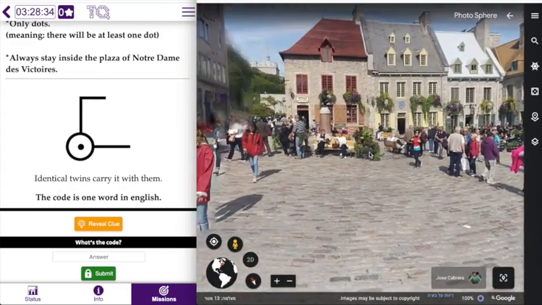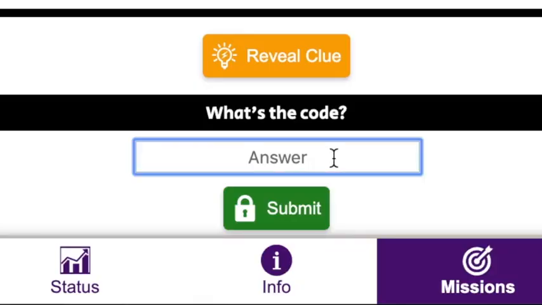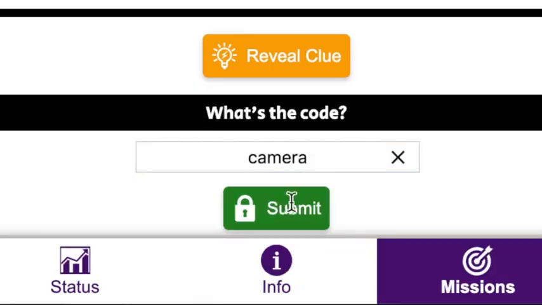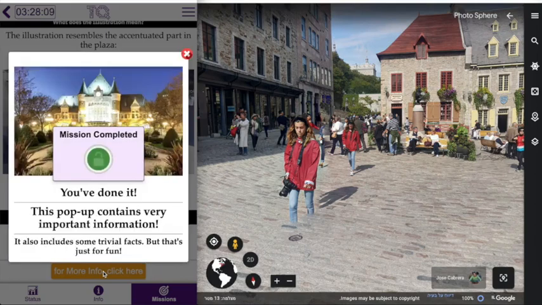Now I'm moving around and I'm looking for identical twins as the riddle says, and here I see these identical twins, and they carry with them a camera, so I guess that's the code. And if I submit the correct code, then it's gonna show me this pop-up which says mission complete. It has very important information that I'll need further on, and it also has trivial facts about Quebec City, which don't really have to do with the final riddle, so they're just for fun.